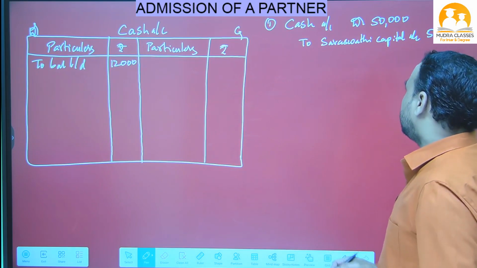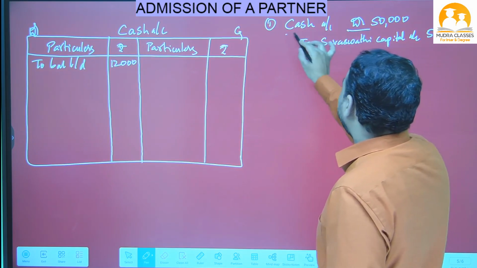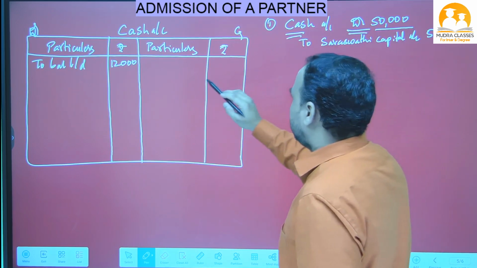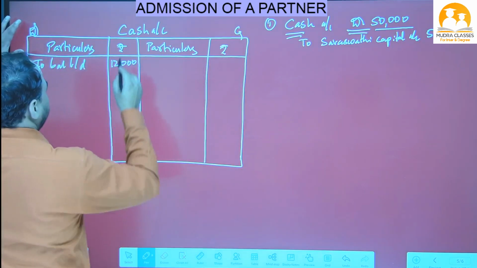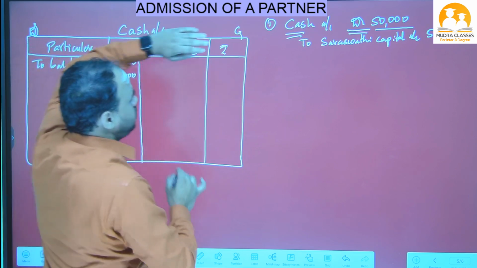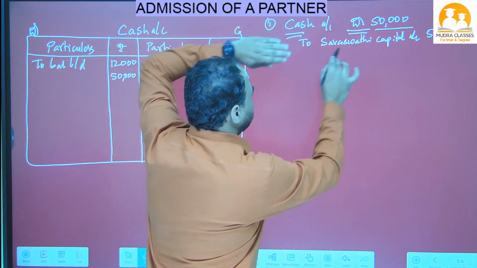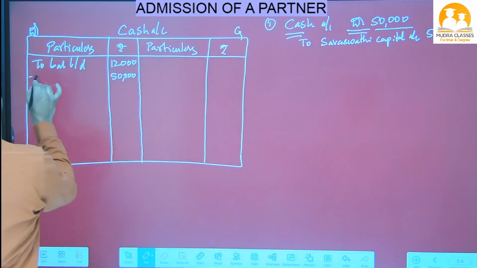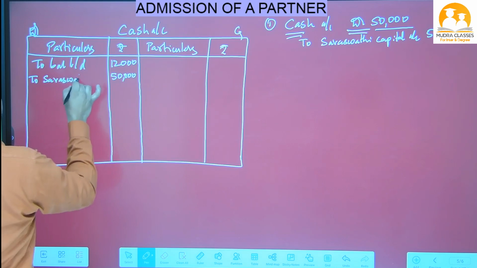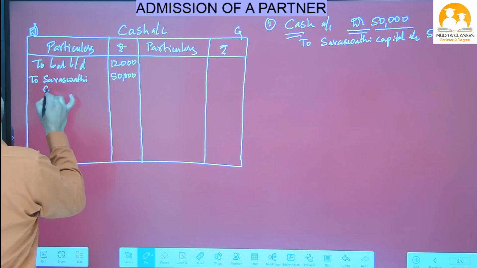So now how to post this one? Write on the debit side cash account 50,000. So on the debit side I have written cash account 50,000. Close this cash. What is opposite to it? Saraswati capital account. So write down here to Saraswati capital account.